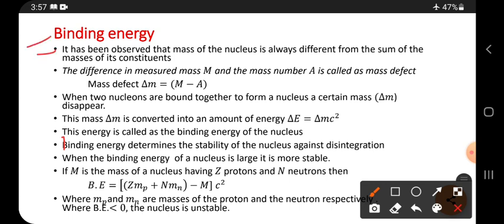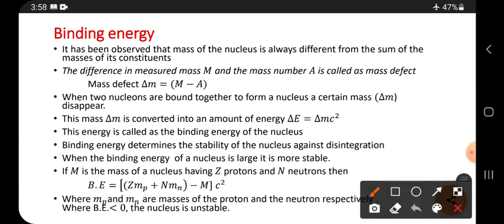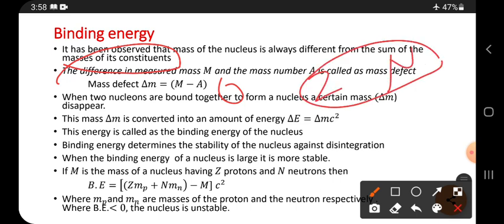See, it has been observed that the mass of the nucleus is always different from the sum of its constituents' masses. I have explained this constituent mass in the properties of nucleus video, so please watch that and you may understand. See here, the observed mass is how much we get. The same mass we cannot get by using its constituents, that is, by using protons and neutrons. How much mass we get, we cannot get the experimental mass. So there will be some difference.